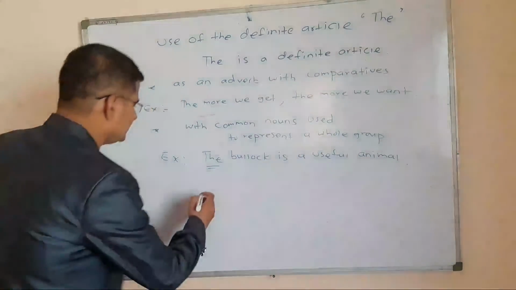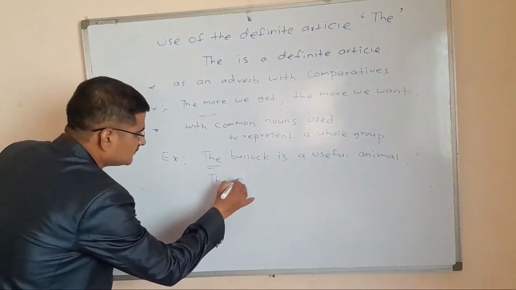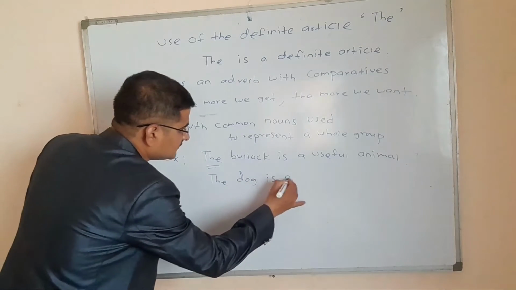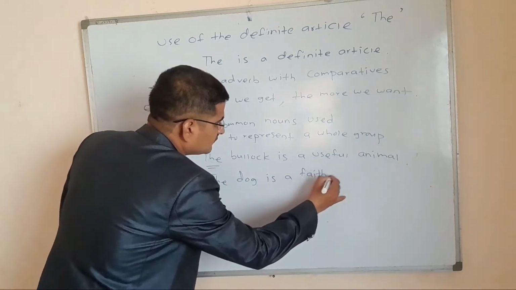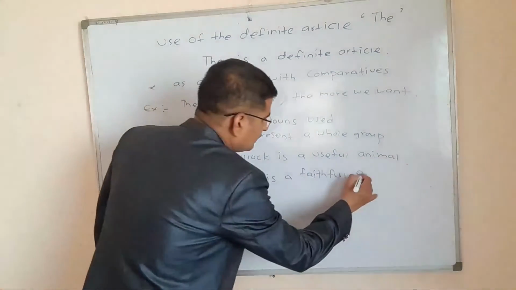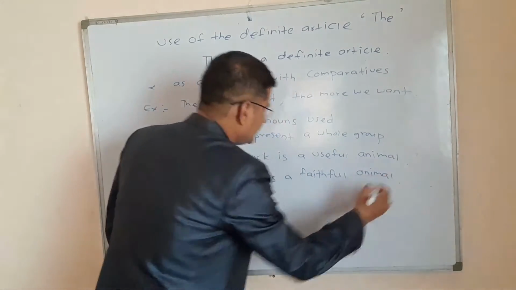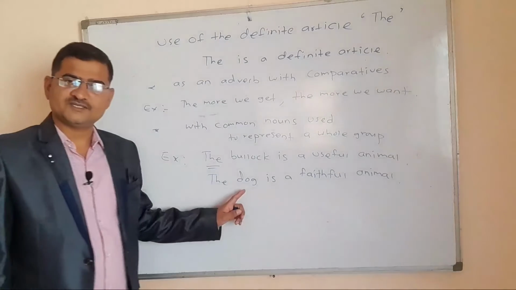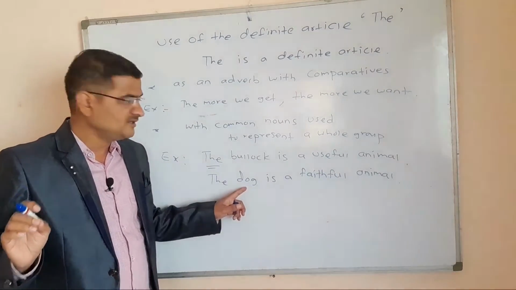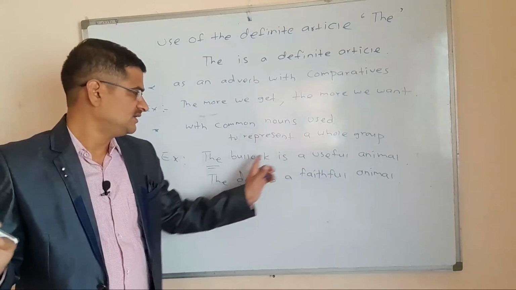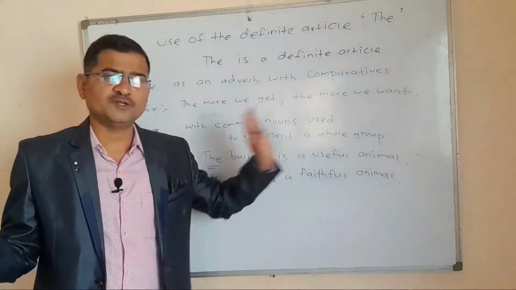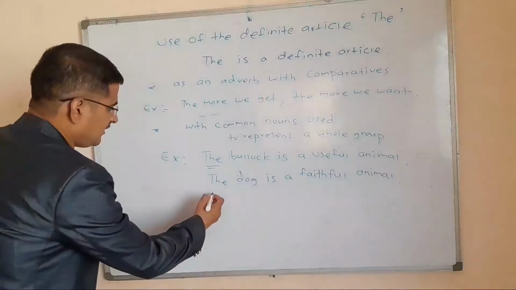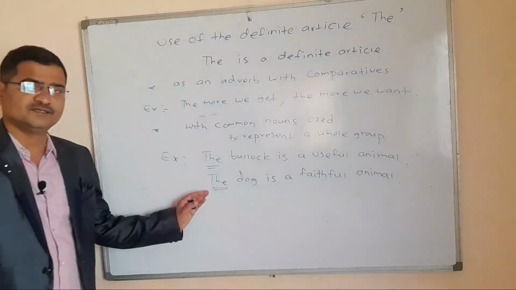Another example, the dog is a faithful animal. Here also dog is a common noun, but it is referring to a whole class or group. So here we have used the definite article the.